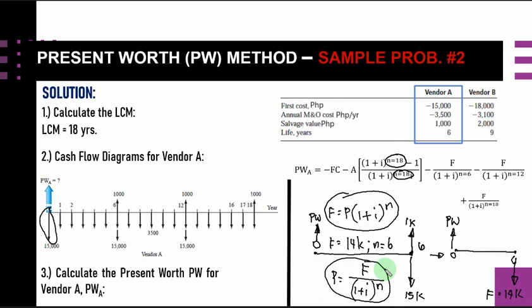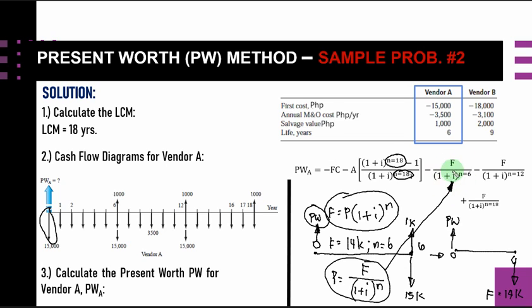So we are after this P, which is equal to this PW here. F is this one, and our denominator is 1 plus i raised to the N. So that is why our term here is this formula.